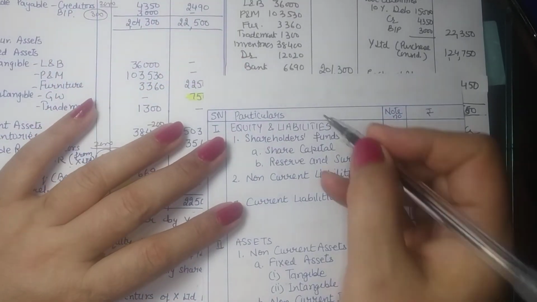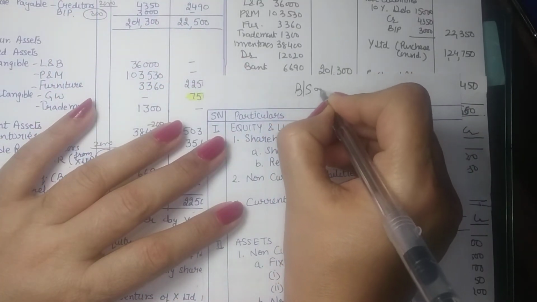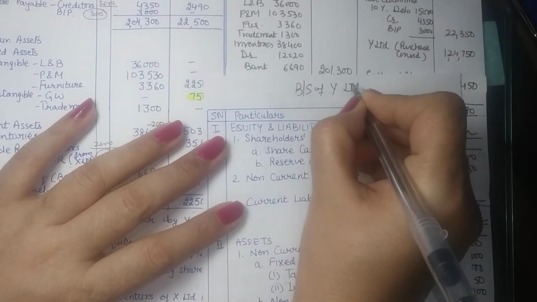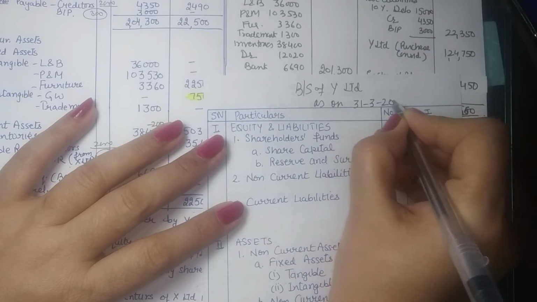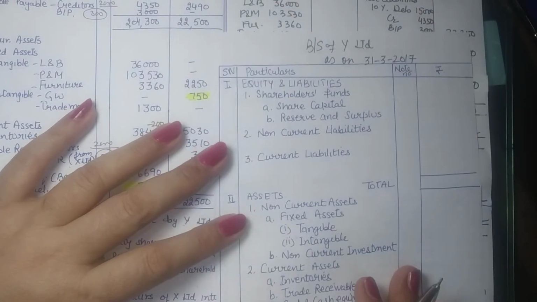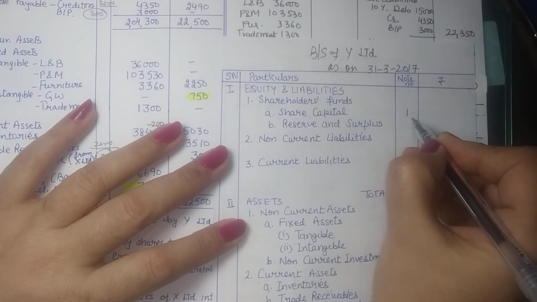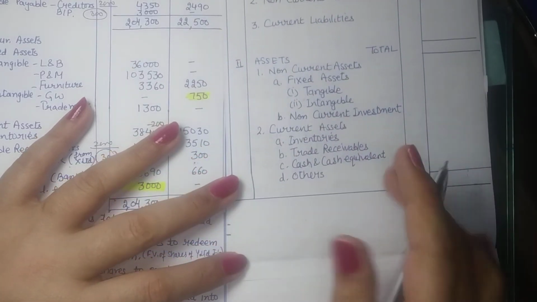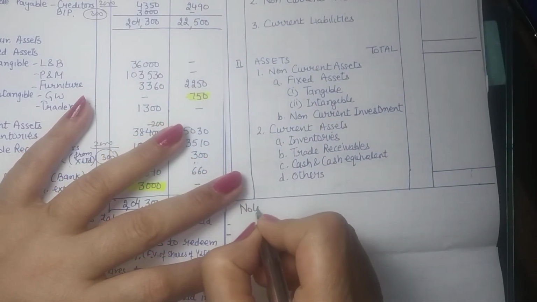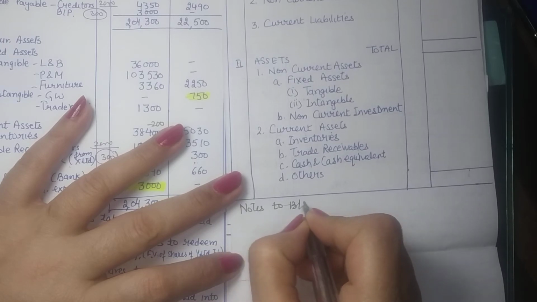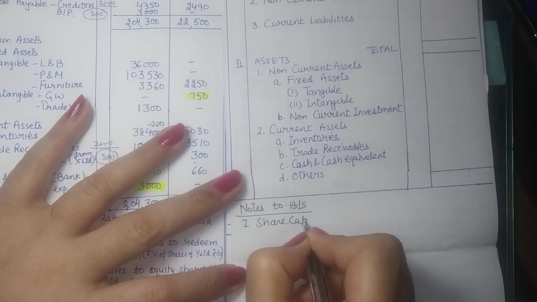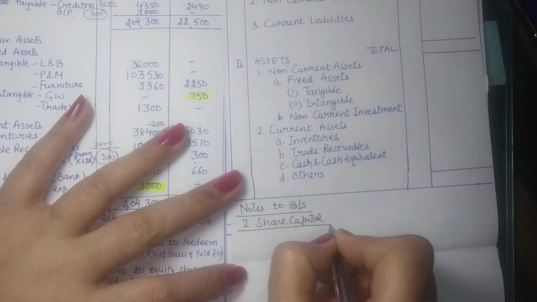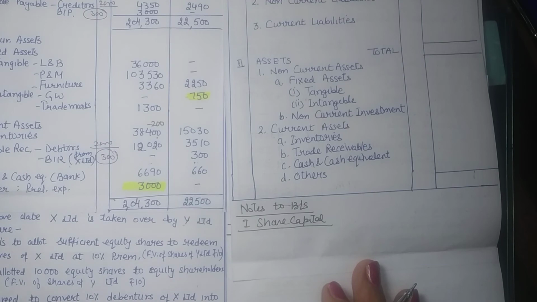So we can make this balance sheet of Y Limited as on 31st March 2017 as the date is given. So number 1, share capital. Give it a note number 1. Now notes to balance sheet are very important. Now what is the first note? That is share capital. Now we are to record capital as authorized, issued, subscribed, called and paid capital. We are not given authorized capital, so we can delete that.